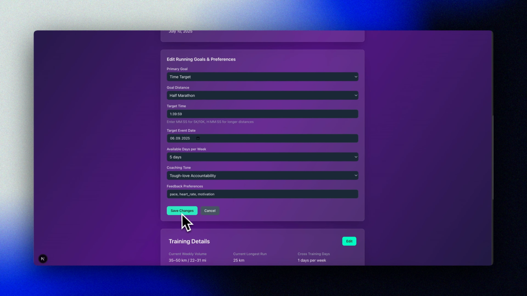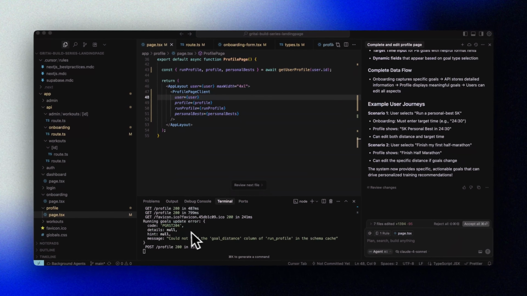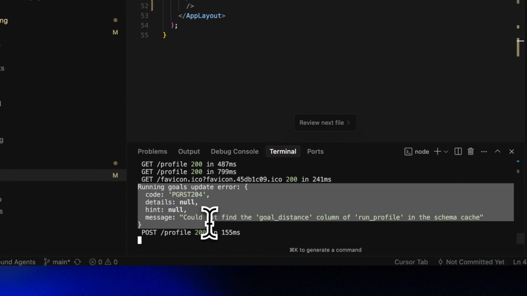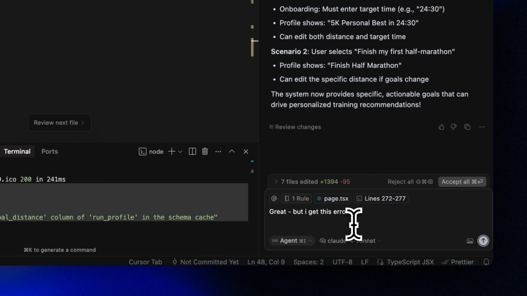Perfect. Let's try saving these changes. Oh, we got an error message. Let's check the console log in Cursor to see what went wrong. Okay, so we got an error message back from Supabase. Let's just paste this into our prompt here.